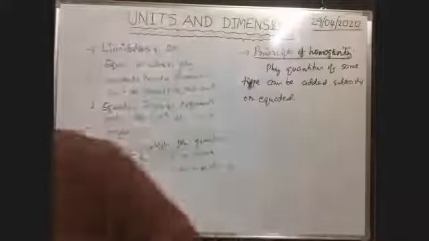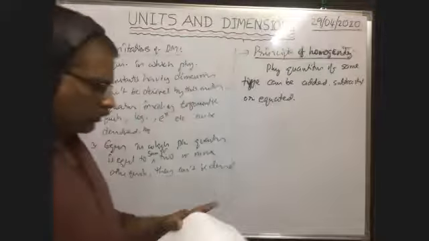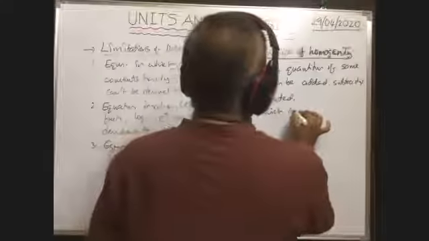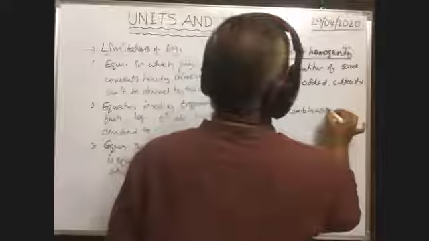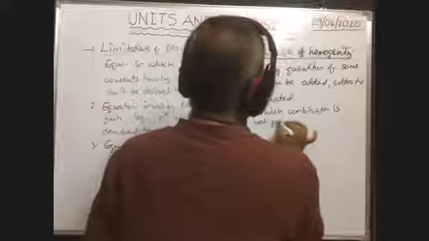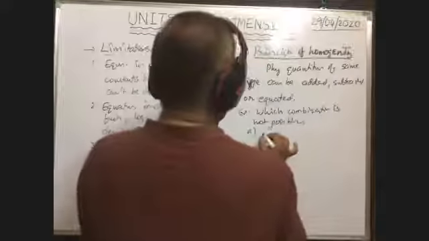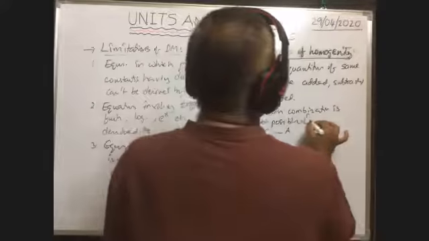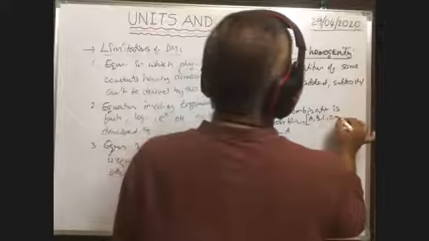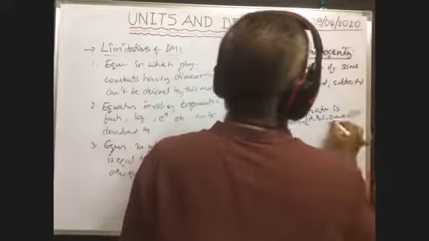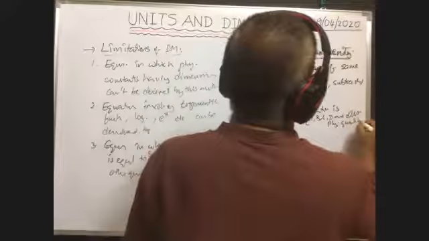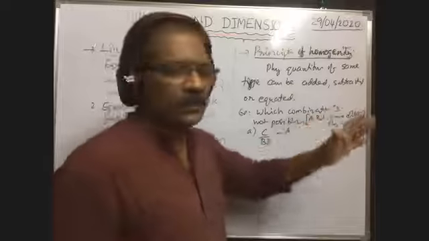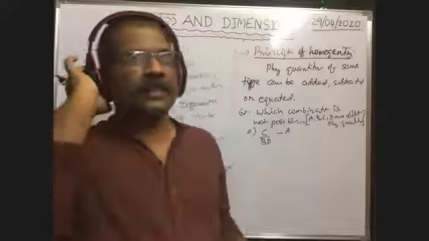Based on this concept, one problem was given in 2018, I think. The question is, for example, which combination is not possible? C by BD minus, here A, B, C, D are different physical quantities. A, B, C are different physical quantities.